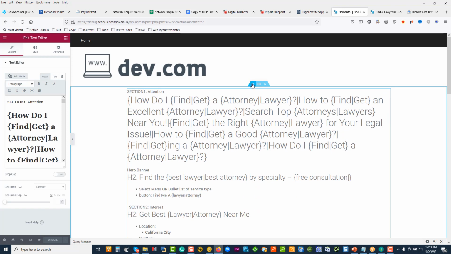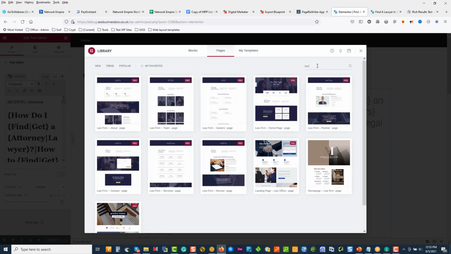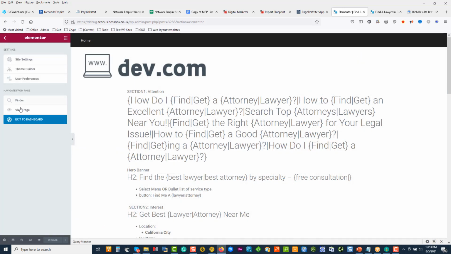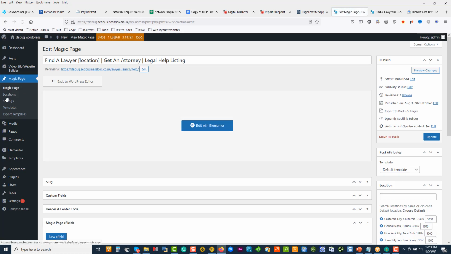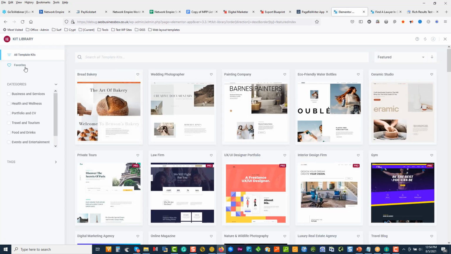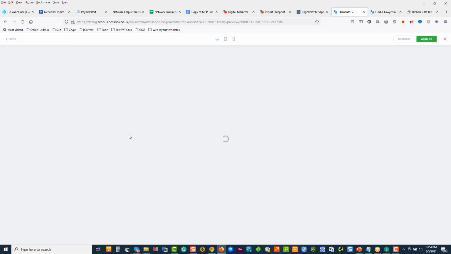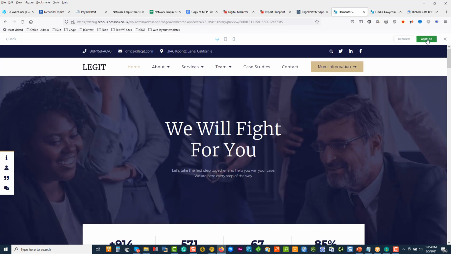Alternatively, as stated before, we can add templates for the specific page, or we can go to Magic Page and we can use their templates over here. Okay, so for now I'm just going to go into templates, kit library for Elementor. I'm just going to go to my business service for now, and I'm going to use the law firm. That's the one that we saw. So I'm going to click on this and I'm going to say apply kit.